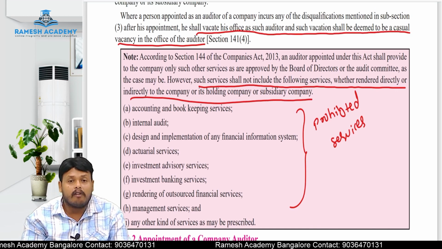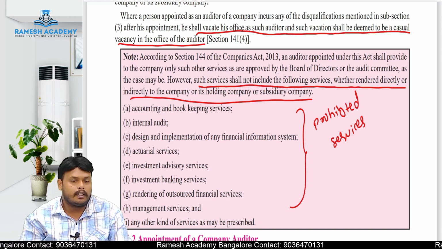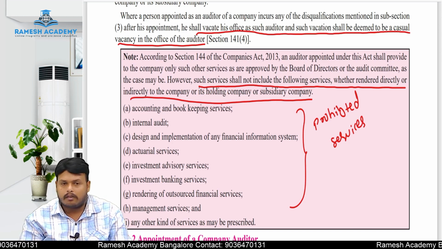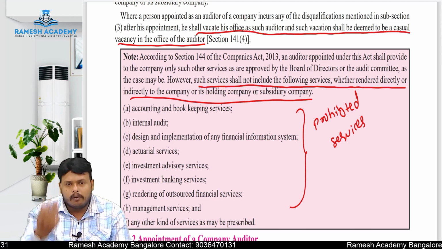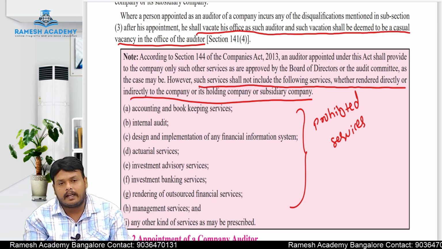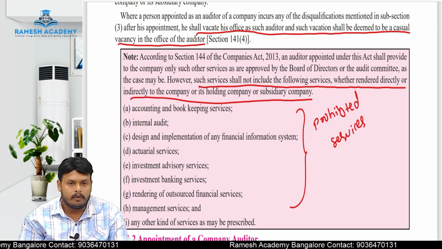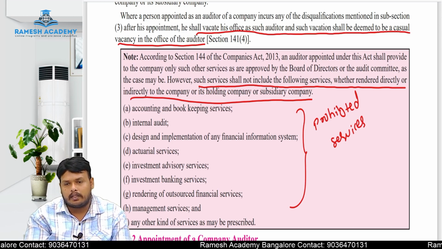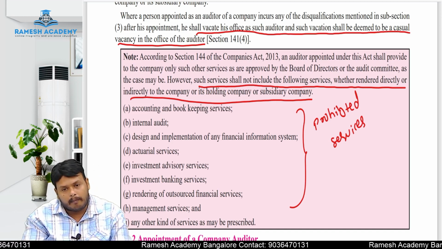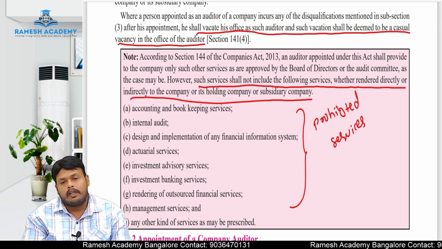First one is accounting or bookkeeping services. If an auditor is providing accounting or bookkeeping services, that is covered under section 144. Why? Because you yourself have conducted the accounting as well as bookkeeping services. Then what audit will you do? You are verifying yourself. In that case, independence may be compromised and you may be under the influence of the management. That is the reason you are disqualified here.